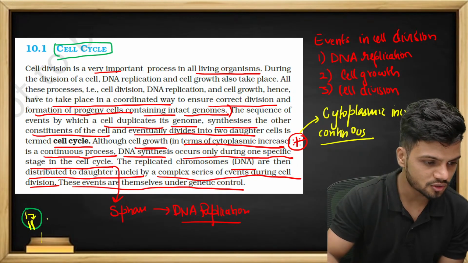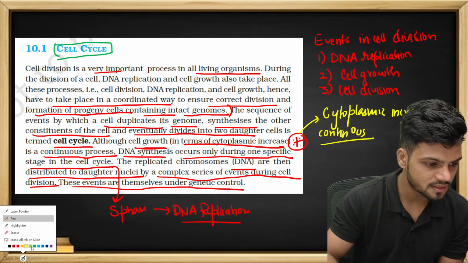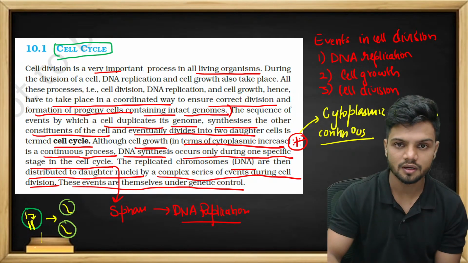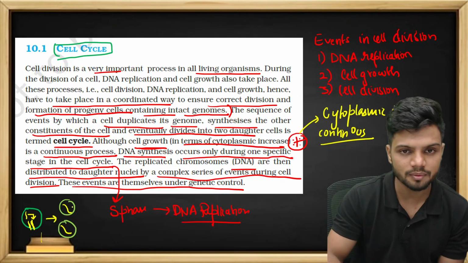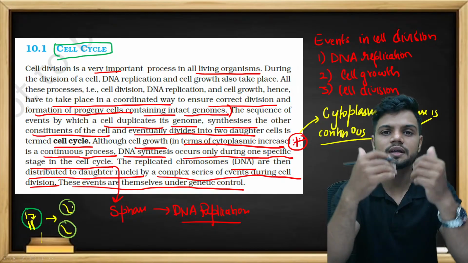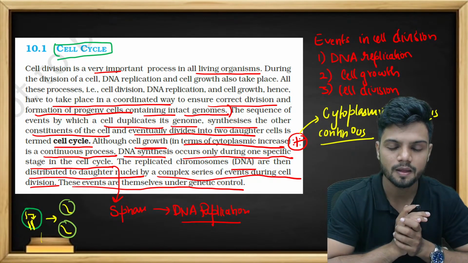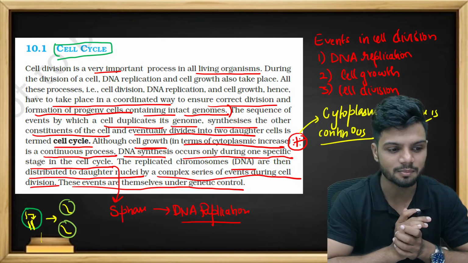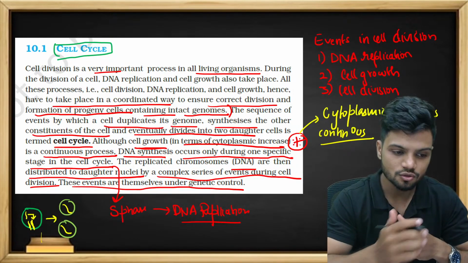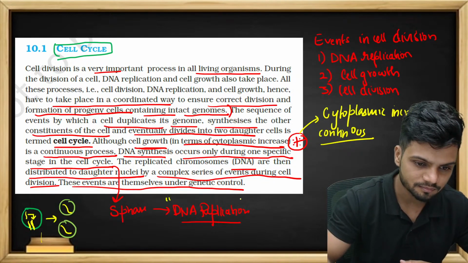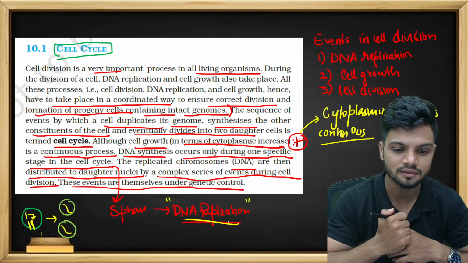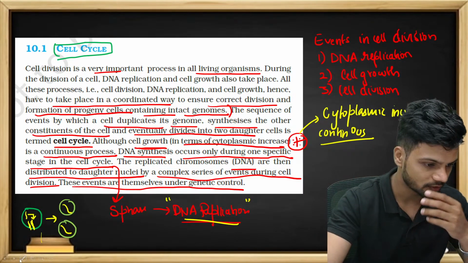Then the cell will divide into two cells, and each one will have the DNA. Understood? Again, within the cell the DNA will replicate, again the cell division happens, and the DNA will be sent to the progeny, half of the DNA. That's how it happens. So what is happening first? First DNA replication is happening. After DNA replication, cell division is happening.